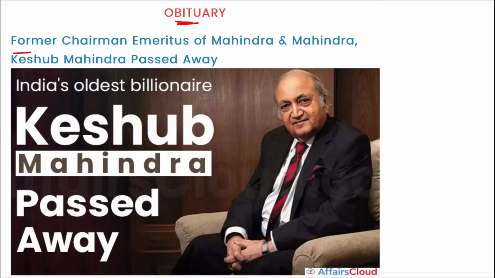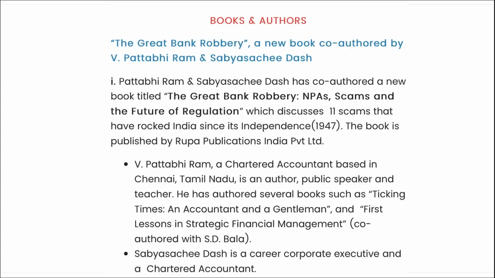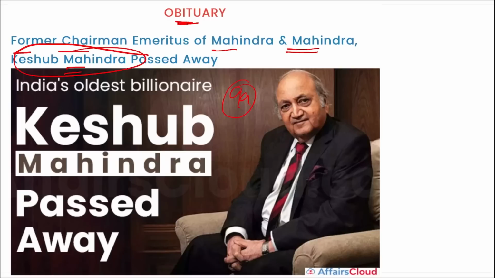Next is an obituary. Former chairman of Mahindra and Mahindra, Keshav Mahindra, has recently passed away. He passed away at the age of 99, right? So remember, Keshav Mahindra, former chairman of Mahindra and Mahindra, passed away in Mumbai, Maharashtra at the age of 99. He was born in October 1923 in Shimla, right? According to the Forbes World's Billionaires List of 2023, Keshav Mahindra was named India's oldest billionaire. Mark this also, right?